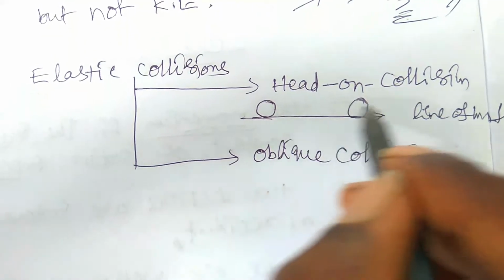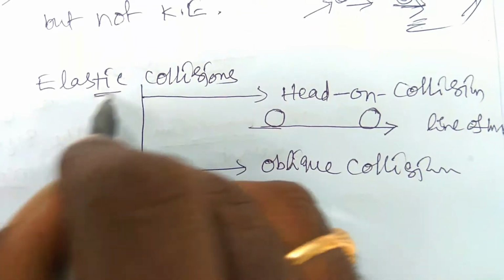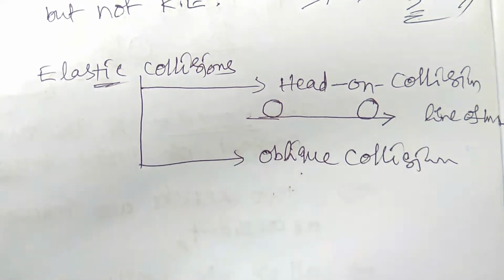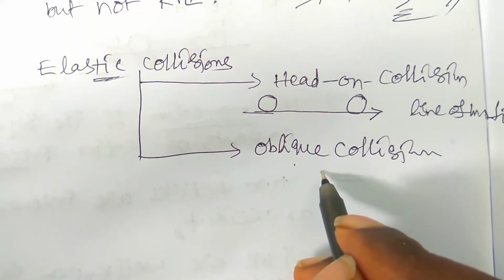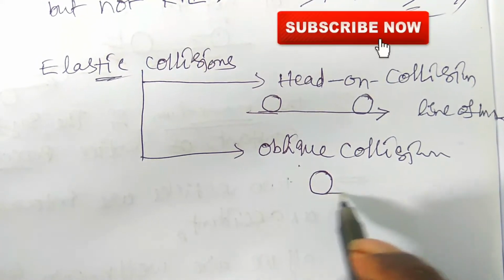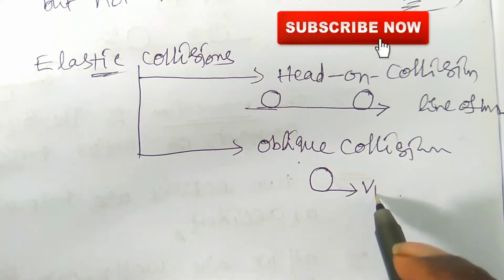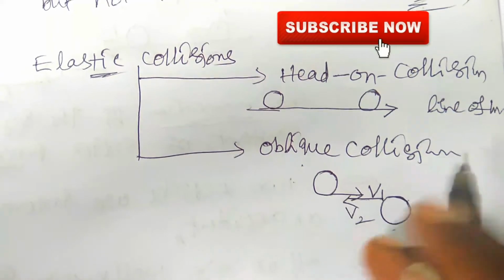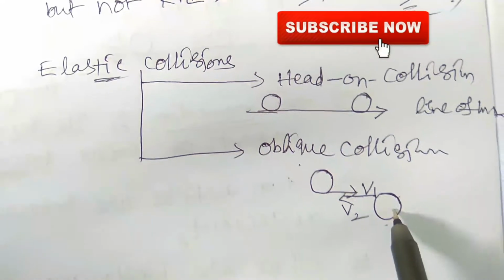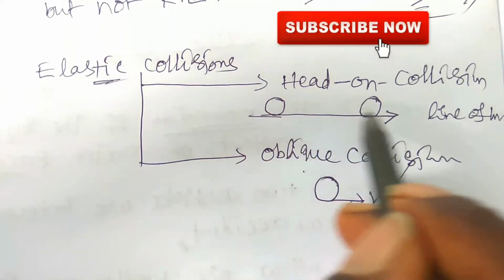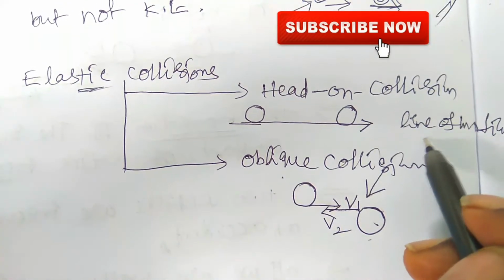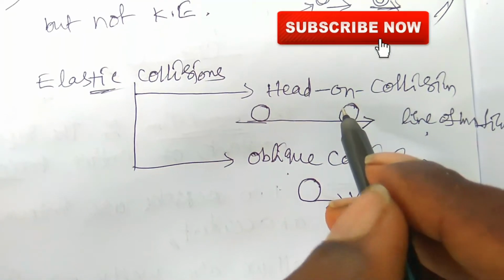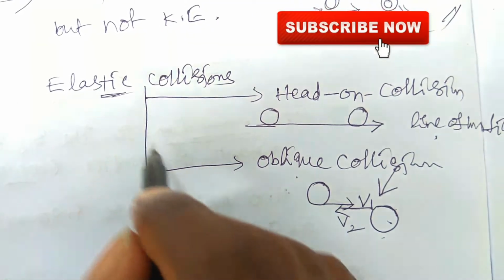This type of collision is head-on collision, and it belongs to the elastic collision. In case of oblique collision, the two bodies need not be in the same line. Here this is a body with velocity v1, and this is a body with velocity v2, right? These two bodies interact after some time. This type of collision is oblique collision, along the line of impact. If two bodies are in the line of motion, then that collision is called head-on collision, which belongs to elastic collision.